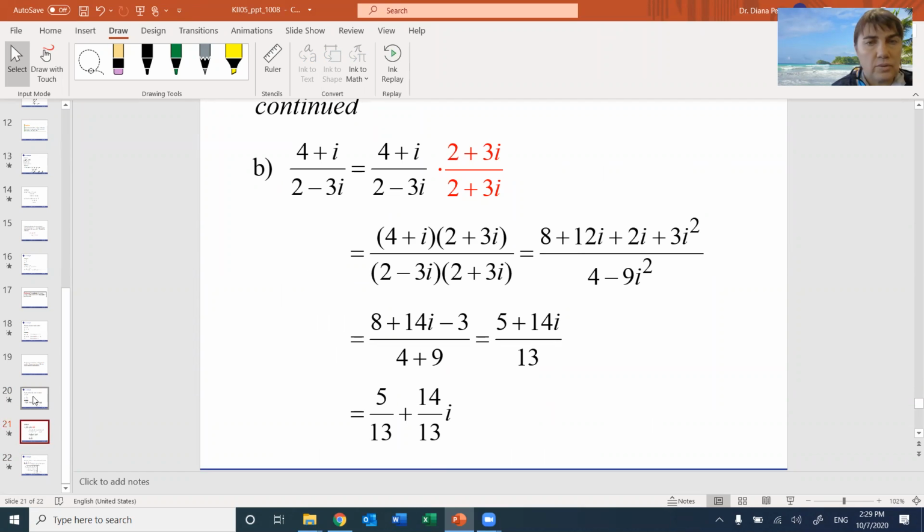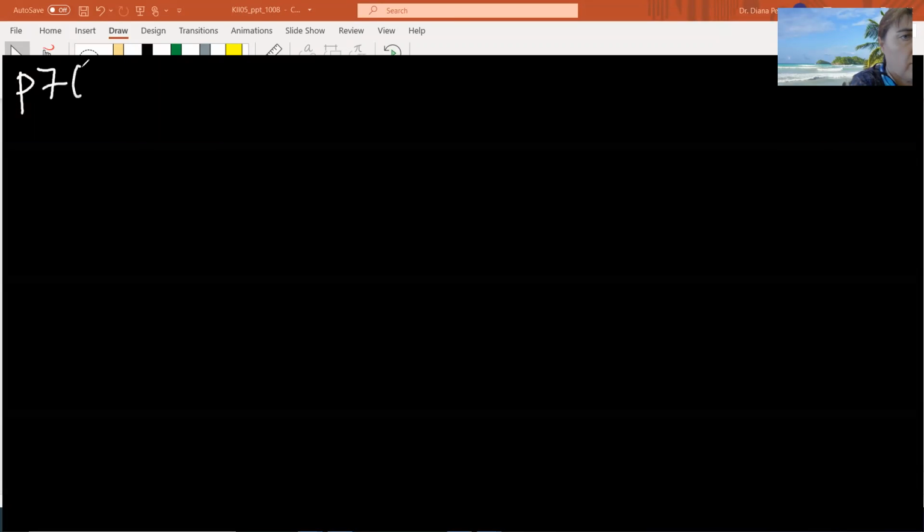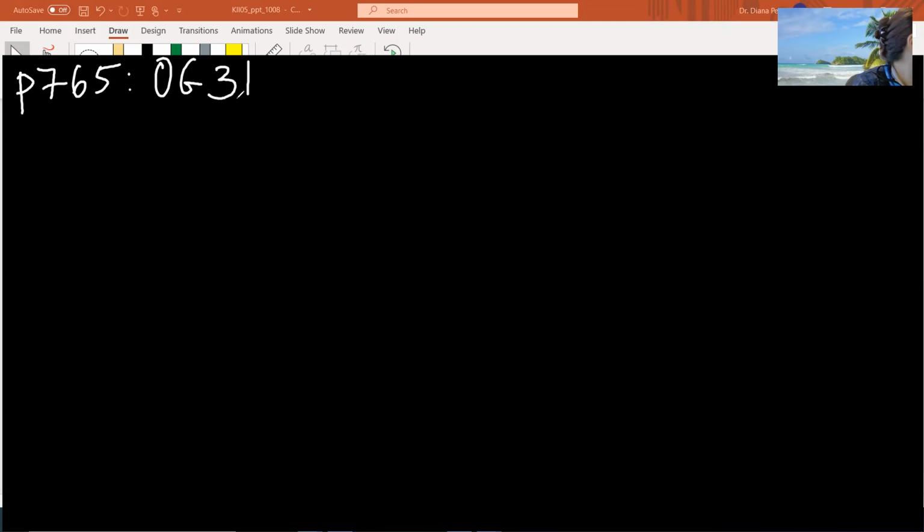Okay. So right here, let's do one more. I want to do one more with those when they're multiplied. So I'll get it from the book here. If somebody is using the book by any chance, on page 765, we're going to divide the Olive Garden 31, which is,